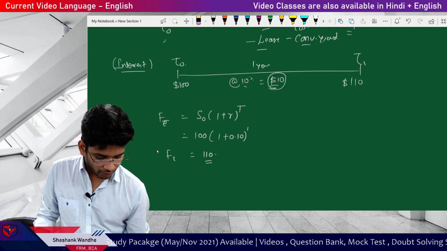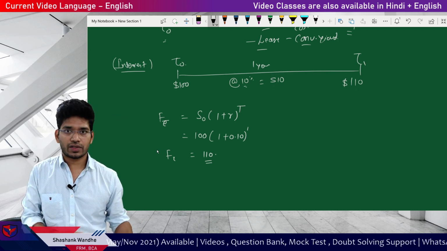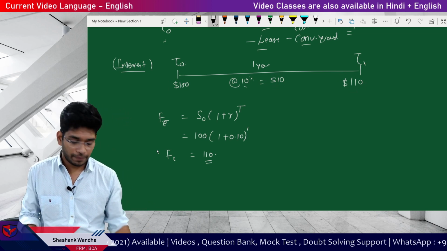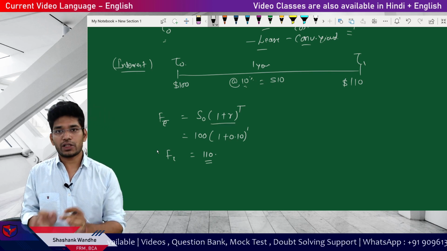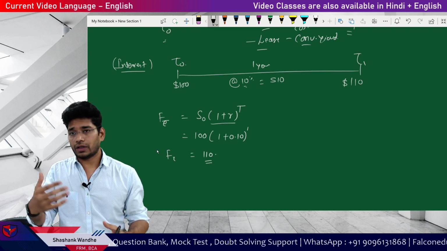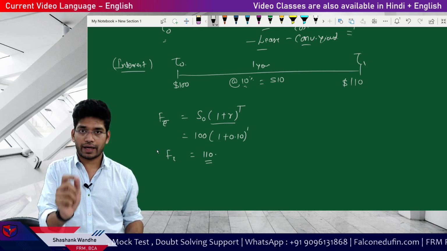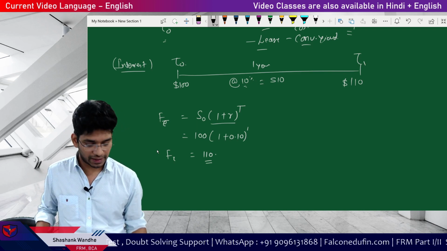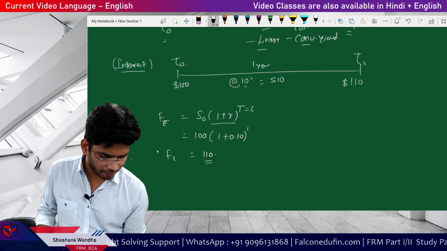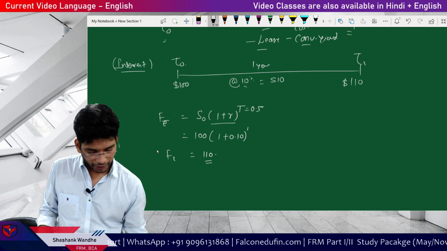The maths is very basic: I am simply adding the interest, and we have a decent formula for this, which is (1 plus r) to the power t. What if we are entering into a forward contract which has an expiration of only 6 months? After 6 months, this t will become 0.5 and everything will be the same.